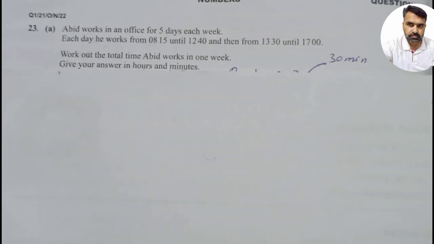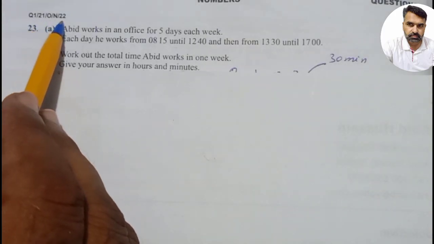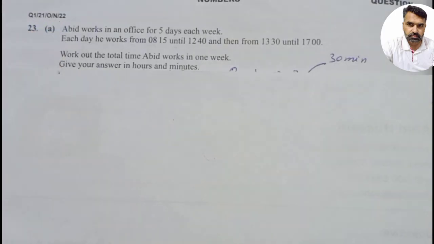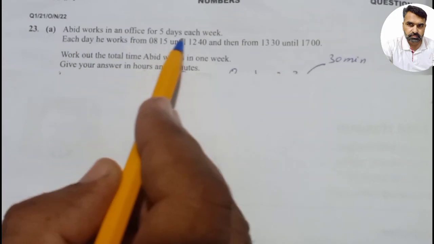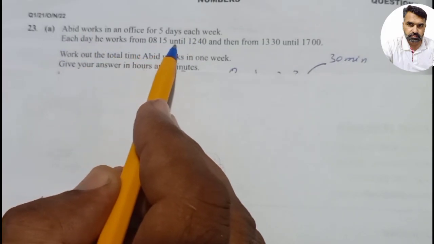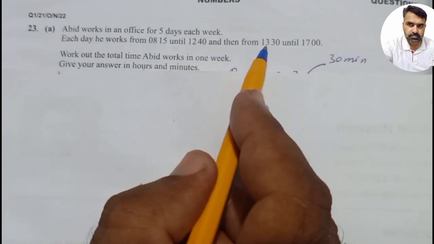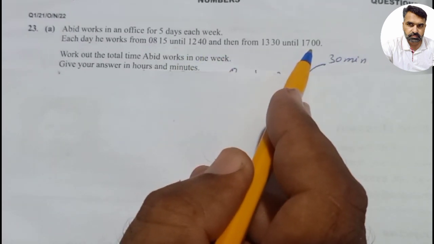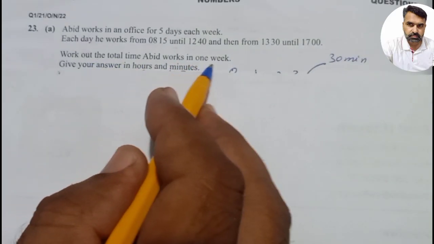Dear students, O-level mathematics 4024, question number 1, October/November 2022, and the same question is included in the MS book 2425. Abid works in an office for 5 days each week. Each day he works from 8:15 until 12:40, and then from 13:30 until 17:00. Work out the total time he works in 1 week.